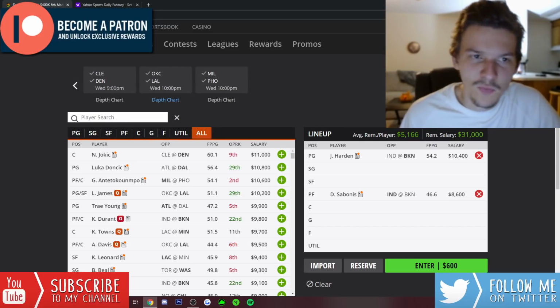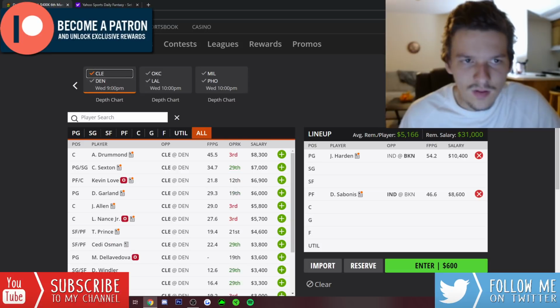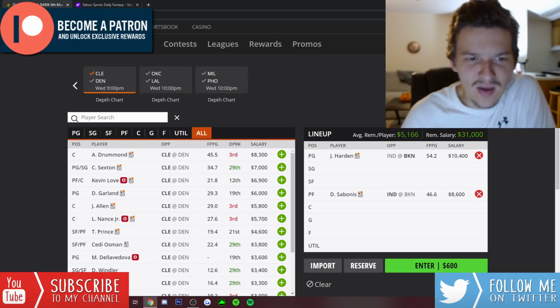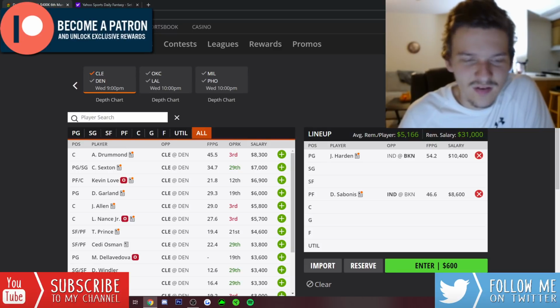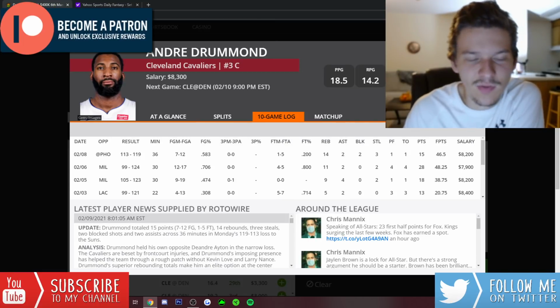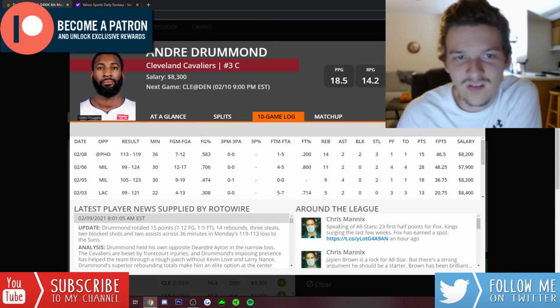I think we got 3 more games on the slate. So looking at Cleveland and Denver, Cleveland, pretty simple for me here. I think Andre Drummond at 8,300 is still a little bit too cheap on Draftkings. He has been getting bigger minutes lately. He did get up to 36 minutes last game. They actually decided to start Jared Allen alongside Andre Drummond.